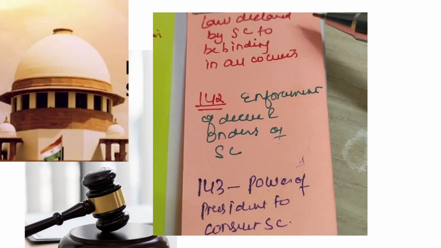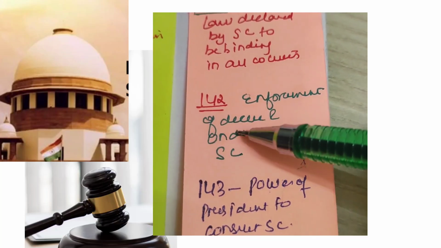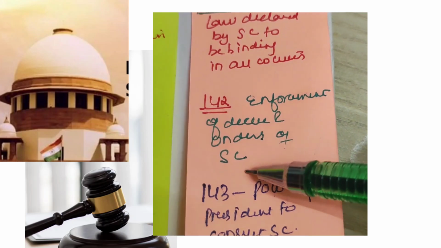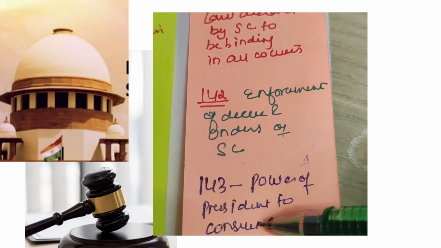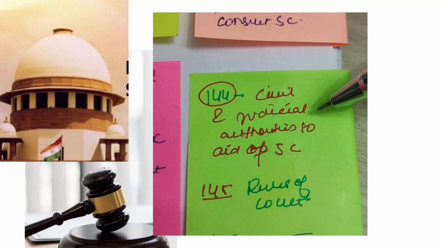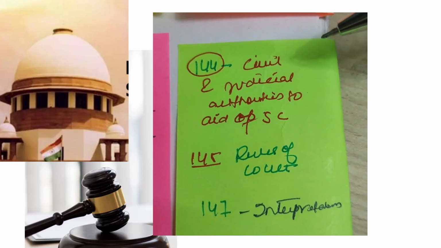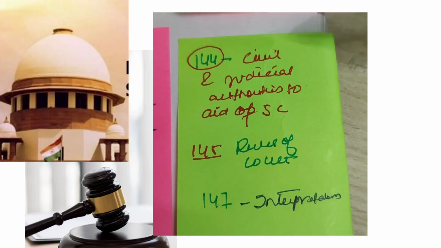Article 139: transfer of cases. Article 140: ancillary power of the Supreme Court. Article 141: law declared by the Supreme Court to be binding on all courts. Article 142: enforcement of decrees and orders of the Supreme Court. Article 143: power of the President to consult the Supreme Court. Article 144: civil and judicial authorities to aid the Supreme Court. Article 145: rules of court. Article 147: interpretation.